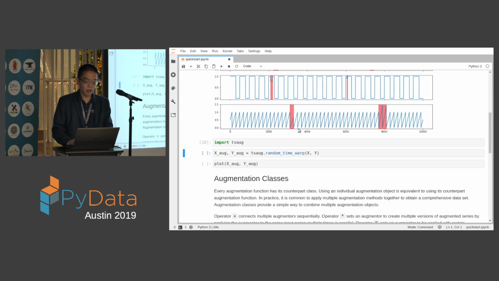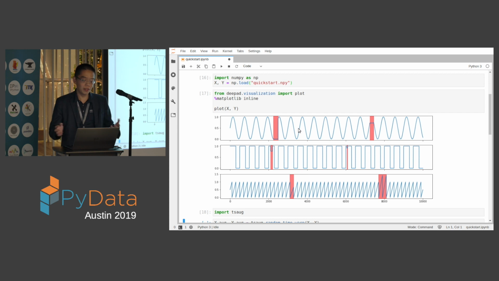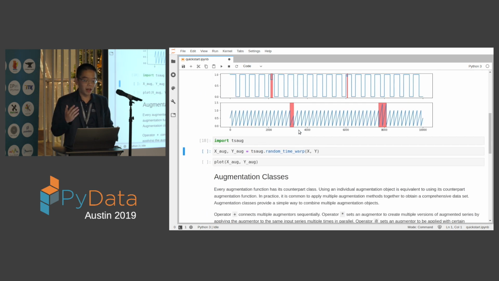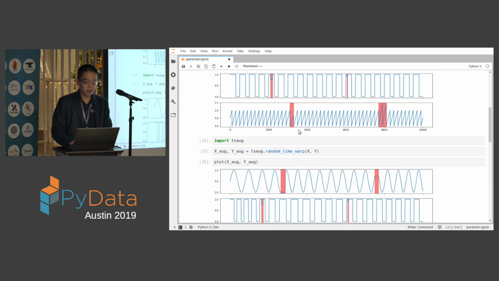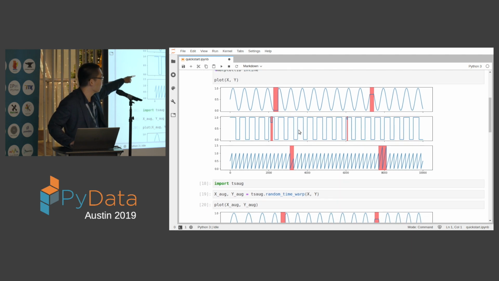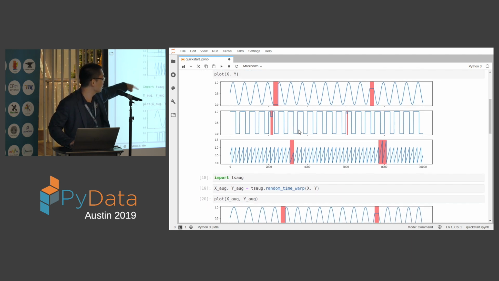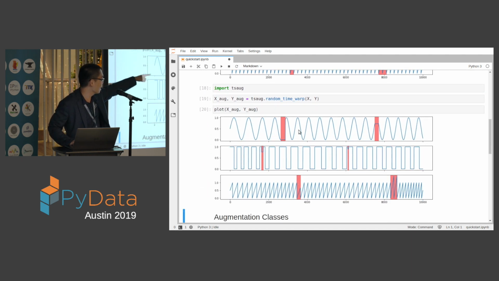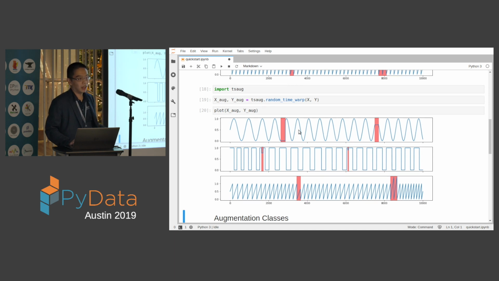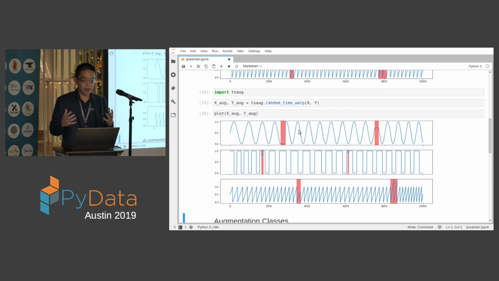And so basically, we implemented, I think, 15 different kinds of augmentation methods, and for each of them, what you can do is input a bunch of time series, for example, this one with segmentation labels, and then you pick one of the augmentation methods and apply it. For example, one of the very common ones is random time warping. So I randomly warp the timeline of these 3 time series, and I get 3 new versions. And you can do this many times so that you get more data and your model is more robust.